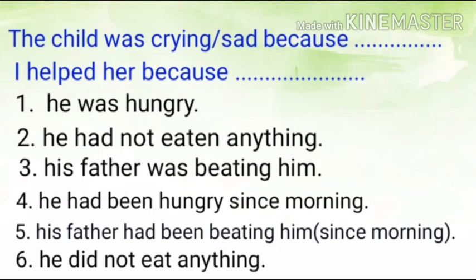Now option number 6. The child was crying because he did not eat anything. This is not the correct option. He completed an action and this is the reason. But for a completed action as a reason for something in the past, past perfect tense is used. Similarly, the second gap could be filled with the options, but option number 6 is not the correct option. If you want, you can pause the video and try to fill the second gap with the options and